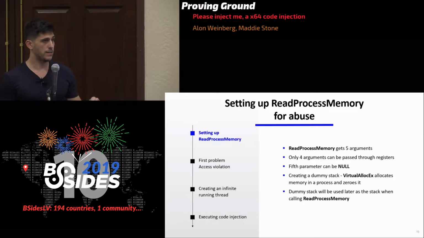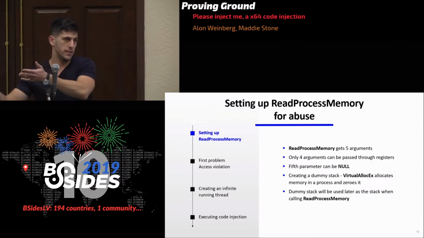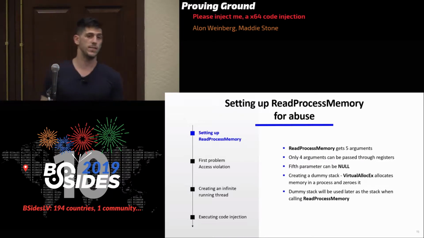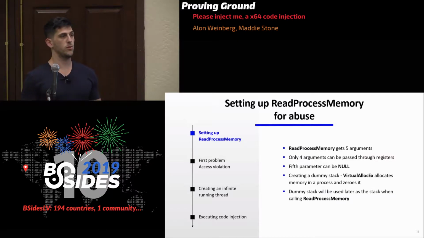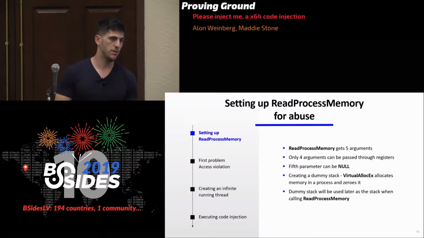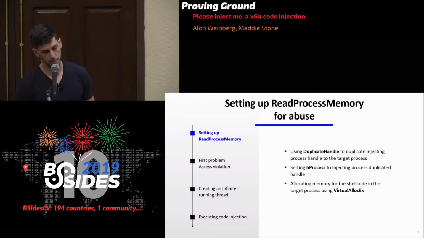More lucky for us, VirtualAllocEx allows us to allocate memory in the target process, and it's going to be all zeroed out. So the 5th parameter is going to be ignored using that. So that's how we are going to create the 5th parameter. We're going to create a dummy stack, a fake stack that is all zeroed out, and that's going to be the 5th parameter.